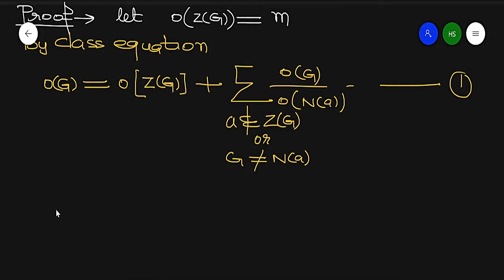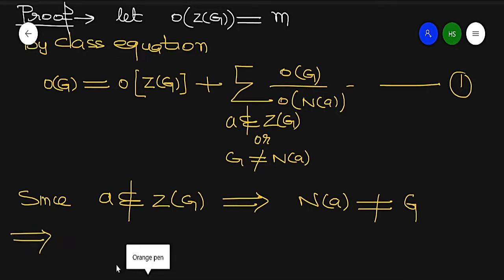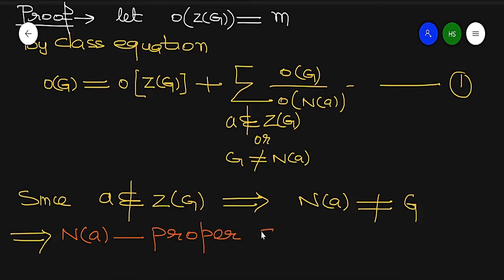Since A does not belong to the center of G, clearly it implies the normalizer of A is not equal to G. It means it is a proper subgroup of group G. So remember that it is a proper subgroup of group G.